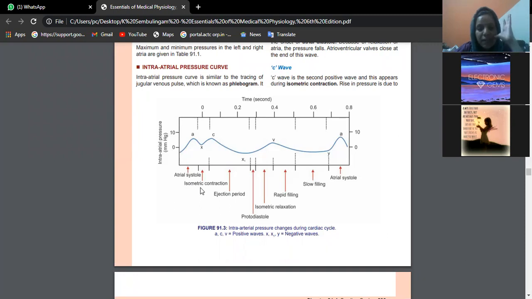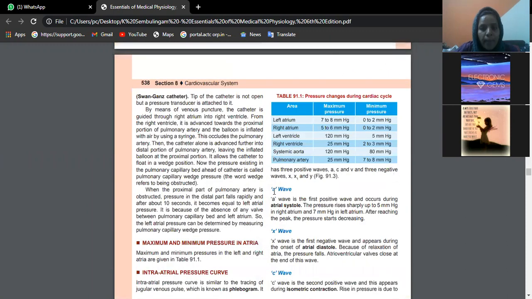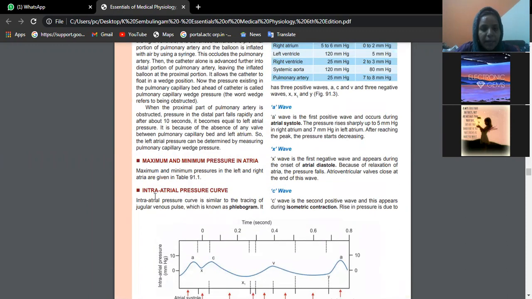Okay, and its events like isometric contraction, ejection, protodiastole, and all. Now see, if you just elaborate intra-atrial pressure changes, you're just recording this.